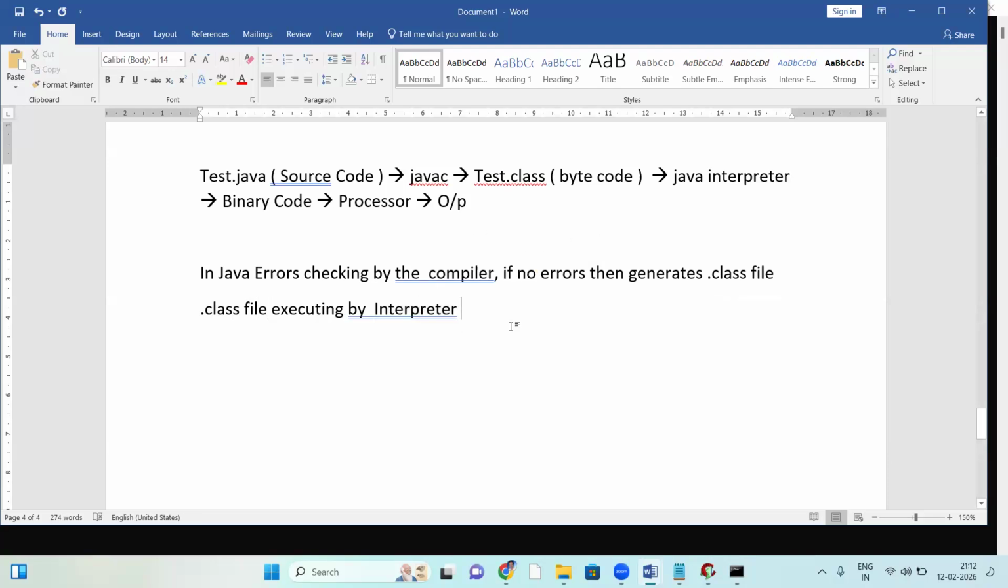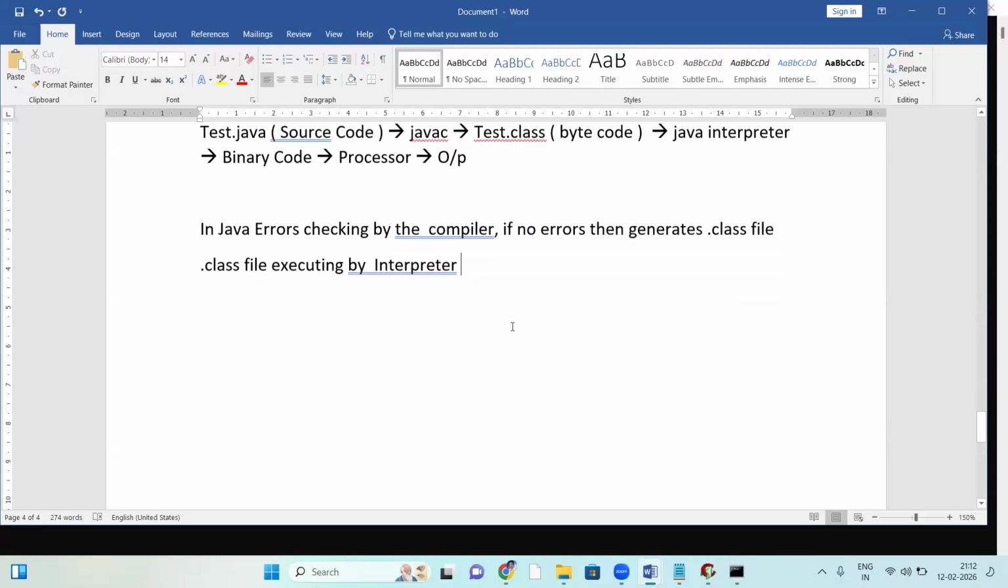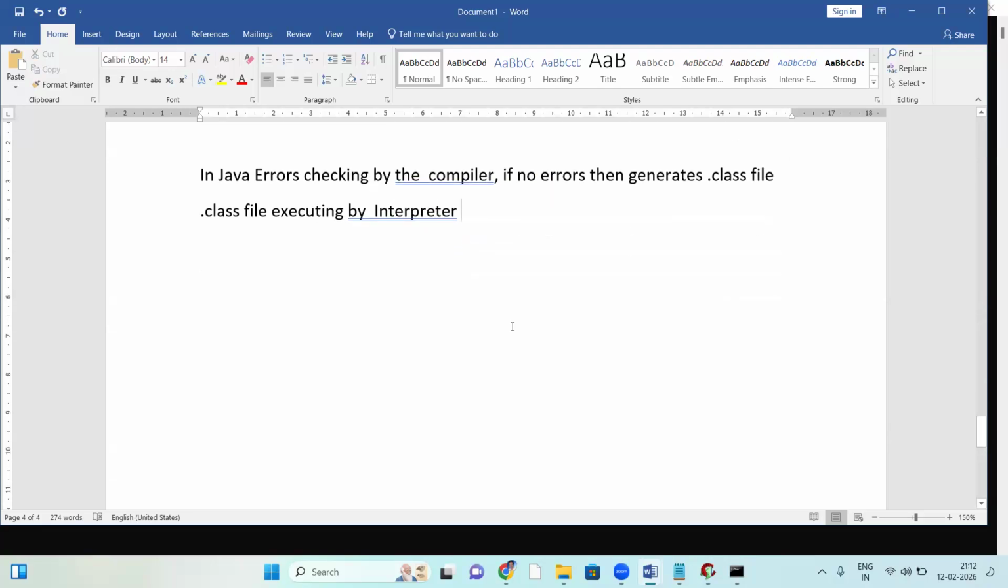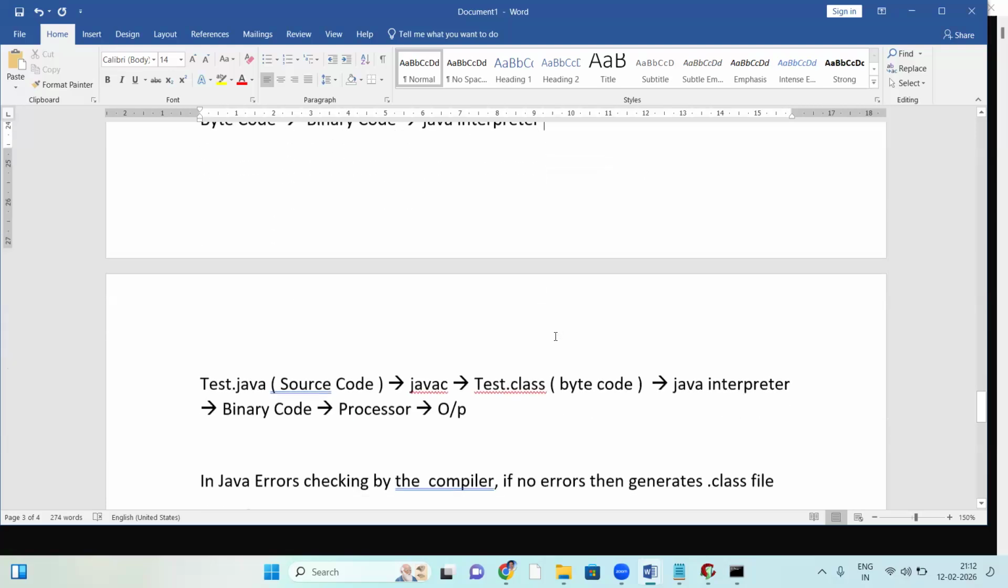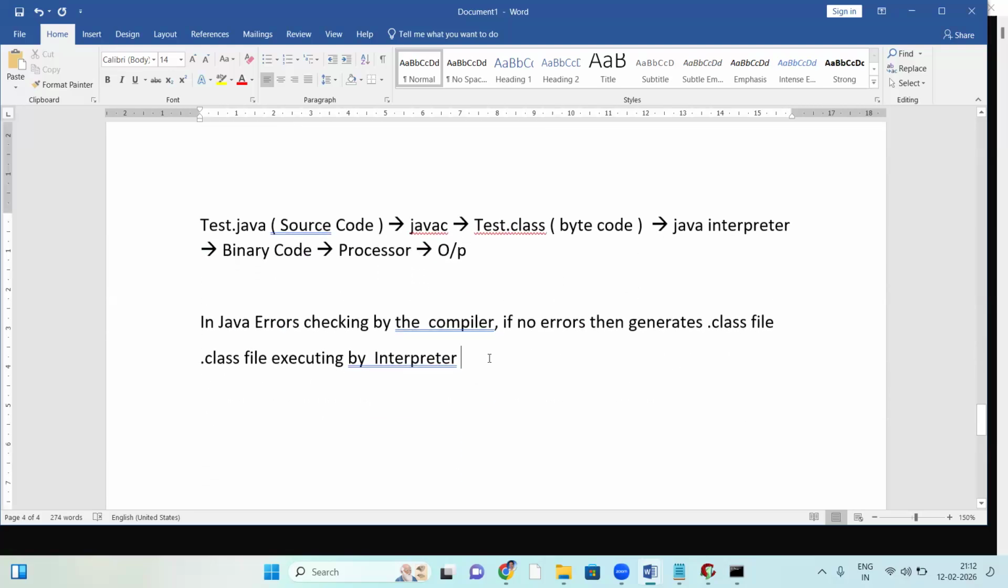So what is happening here? Both compiler and interpreter are involved. First step, source code to bytecode by the Java compiler, then bytecode to binary code by the Java interpreter. Then what is Java? Is it compiler based or interpreter based? Tell me now, guys, what you understand. Compiler based or interpreter based? Both are involved.